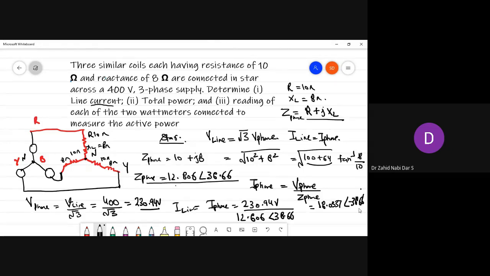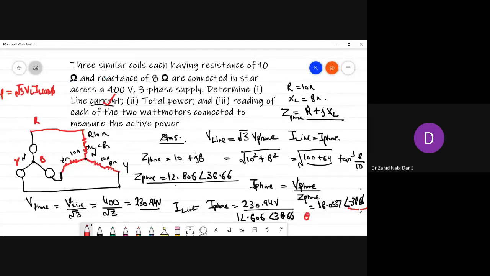So this part is done, because it is star connected. Now total power would be equal to root 3 VL IL cos phi. Do we have the value of power factor? Yes, we have the value of power factor. How do we have it? See, power factor is this here.